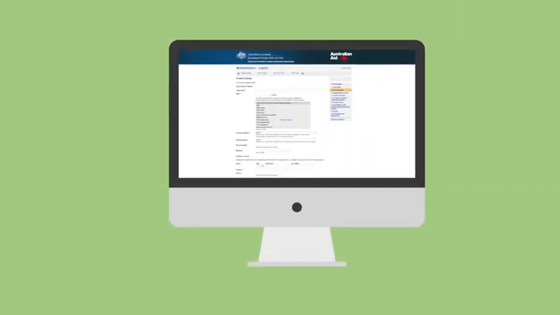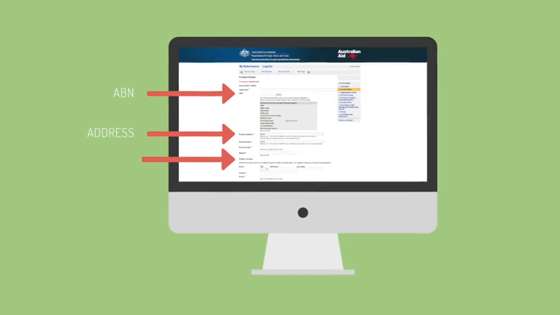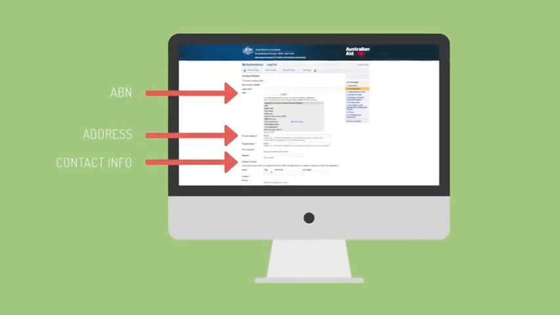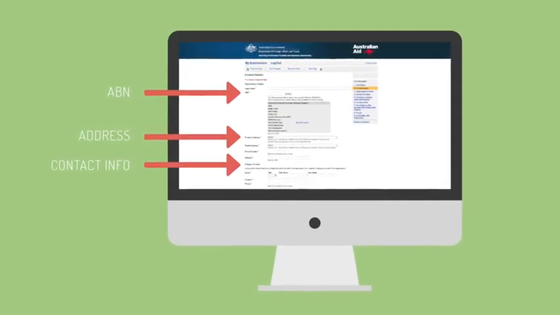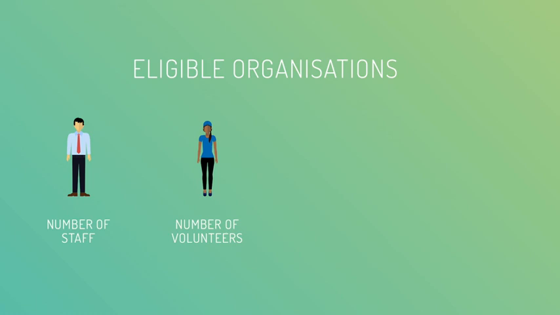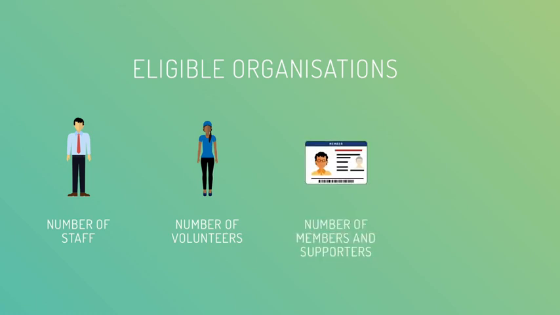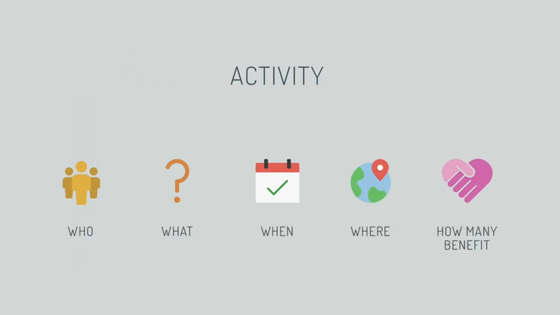Once you've confirmed your eligibility and uploaded your documents, we'll need to find out a bit about your organisation, including your ABN, address and contact details. Next, we'll get some more info about your organisation, number of staff including volunteers, number of members and supporters, as well as the population of the town or city in which your organisation is located. Then we need some information about the activity you would like the government to co-fund. This section covers the who, what, when, where and how.